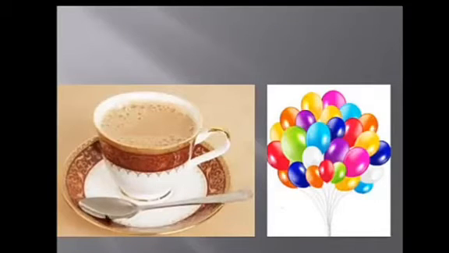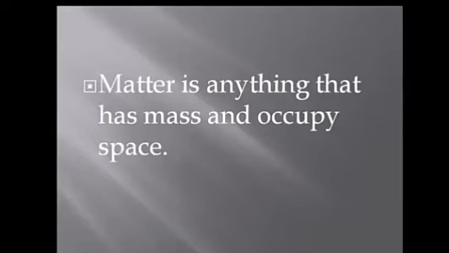See, this is a spoon, this is a cup, these are solid matter and they occupy space. This is tea, that is a liquid matter that occupies space, and air inside the balloon is the gaseous state of matter that also occupies space, is it not? If you are standing in a place, that place is occupied by you. So you are also matter. So what is matter? Matter is anything that has mass and occupies space.